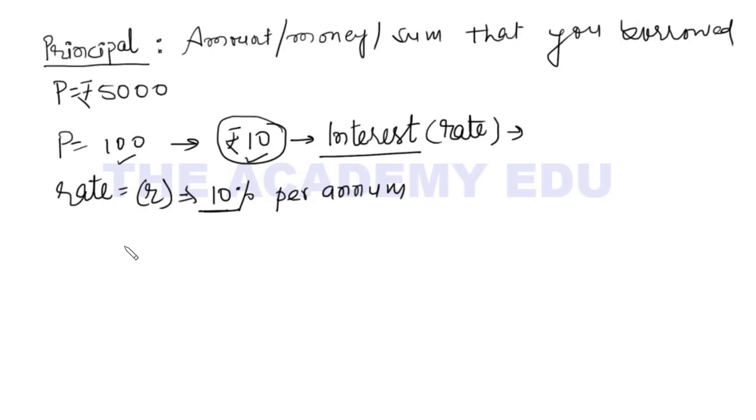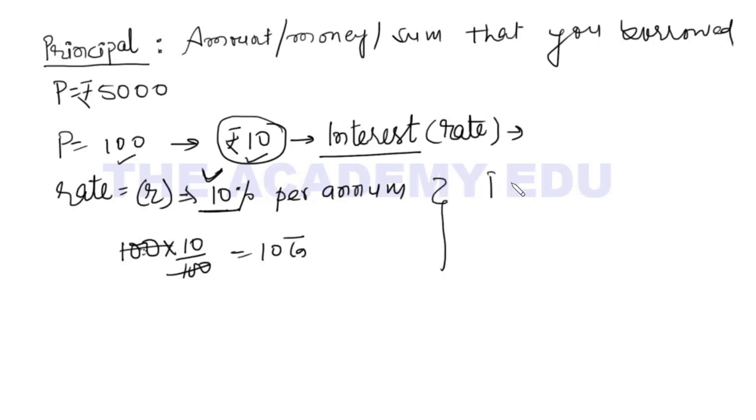So suppose I borrowed 100 rupees from my friend, and after 1 year at the rate of 10%, how much interest will I pay? So 10% of the 100 rupees. How do I find the 10% of this? 10 upon 100, 100 cancel. 10 rupees is the interest, right?